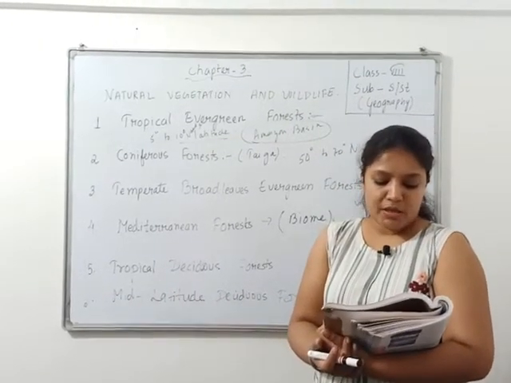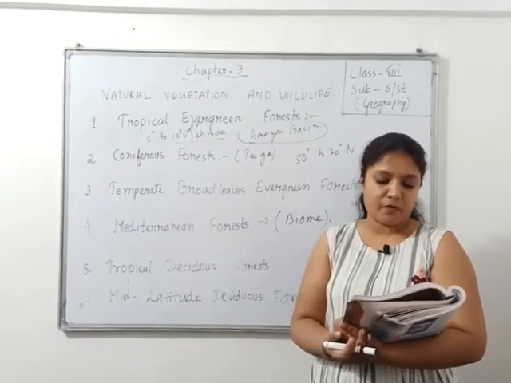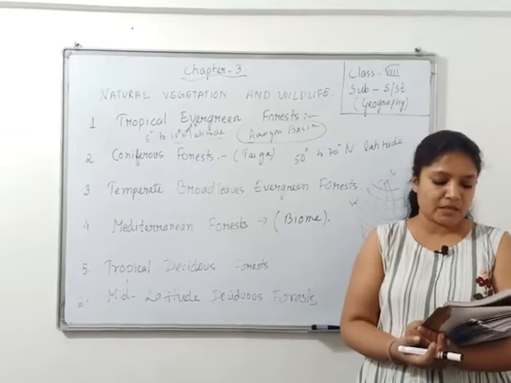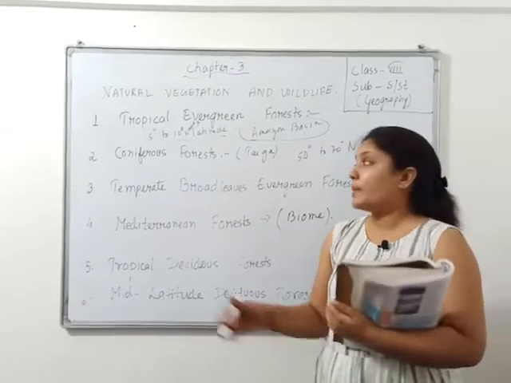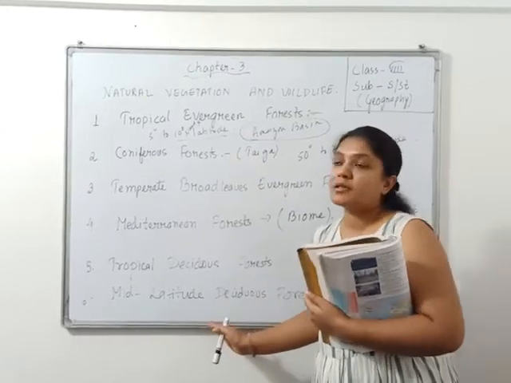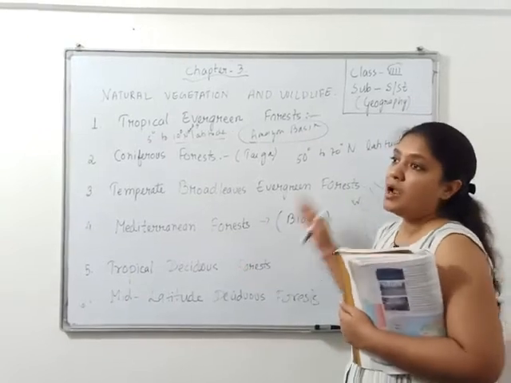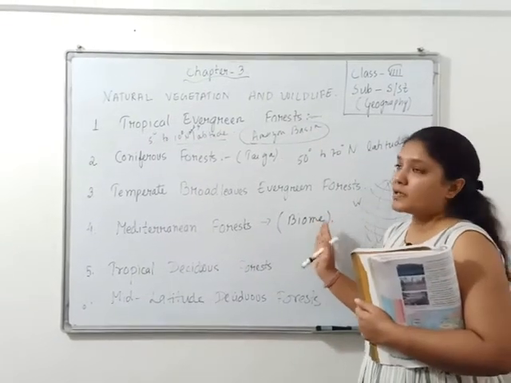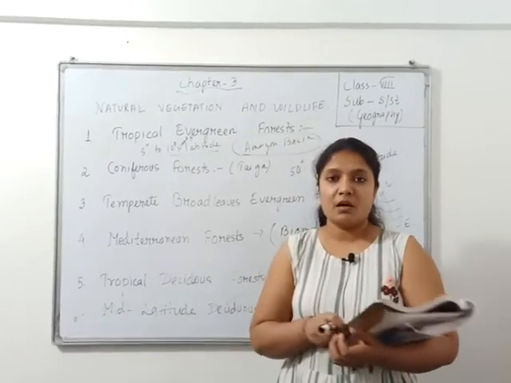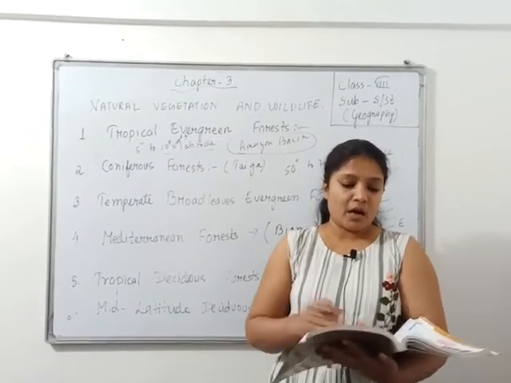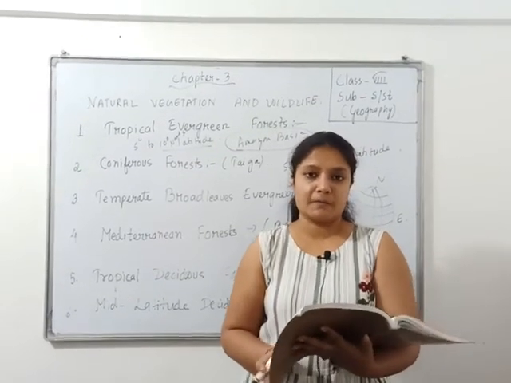In addition to these 6 latitudinal zones, montane vegetation varies vertically from base to the top of a mountain in similar manner as it does latitudinally. Means basically these are 6 types of forests we are discussing in this chapter, but other than this also there are many types of forest which you will come to know later. Okay, so today what we have come to learn about? We have come to learn about different types of forest. Thank you.